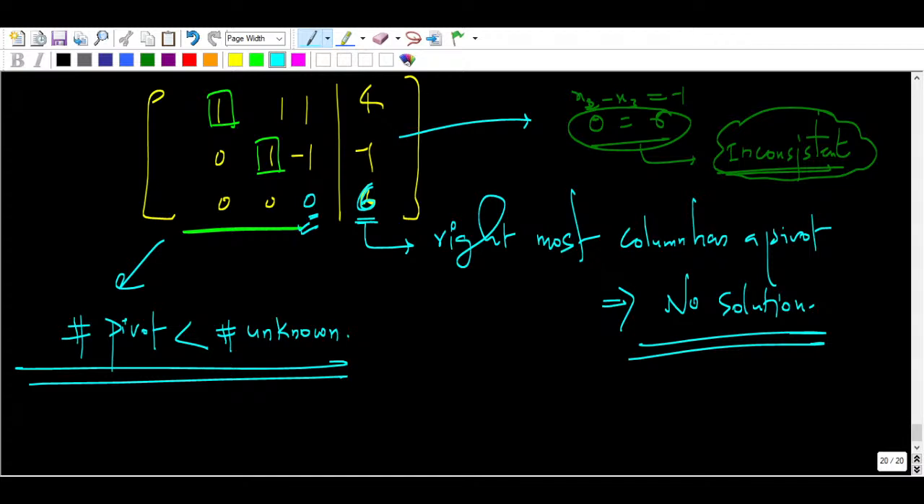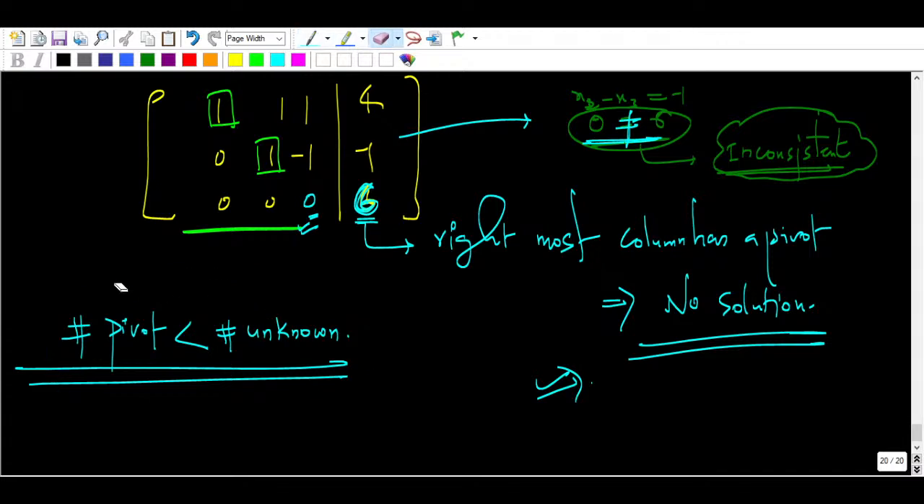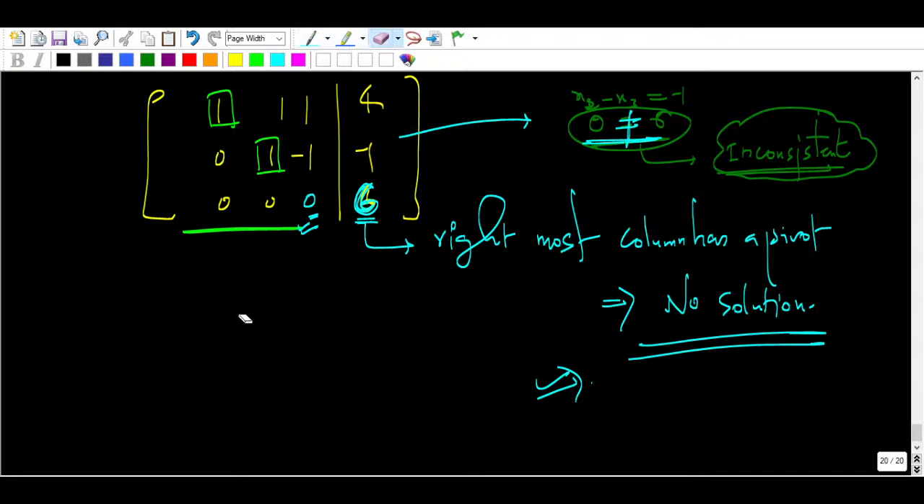if this number, if in this column this element is not 0, then there will not be any solution. You can also see here this is not possible, 0 cannot be equal to 6, right? So the number of pivots is less than the number of unknowns. This is one of the very important concepts. You can forget about the rest and only keep this in mind.